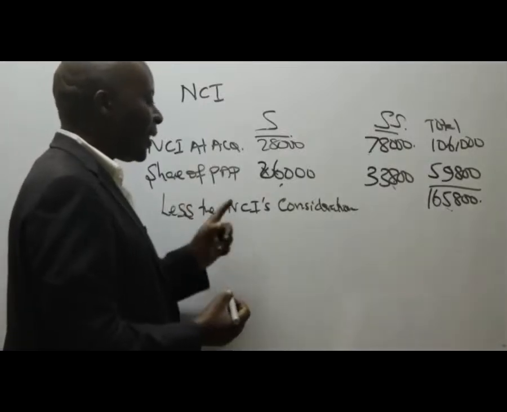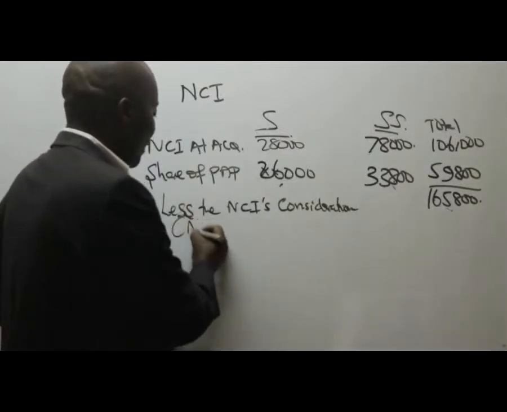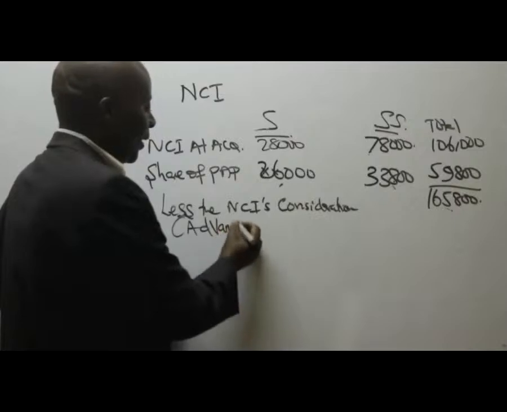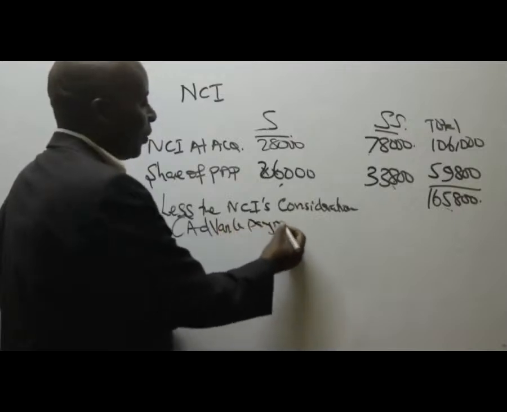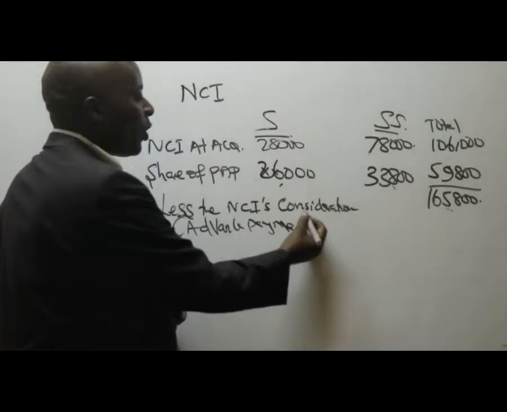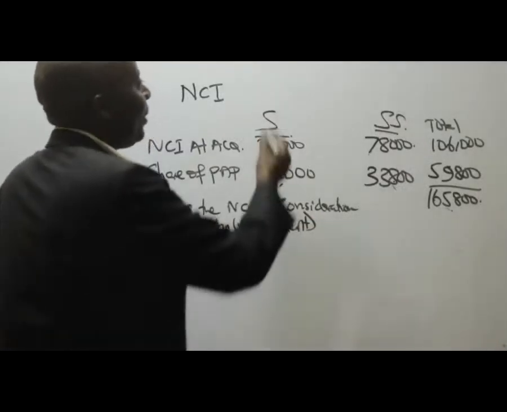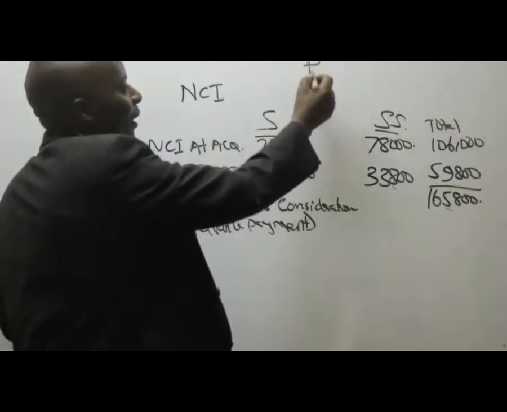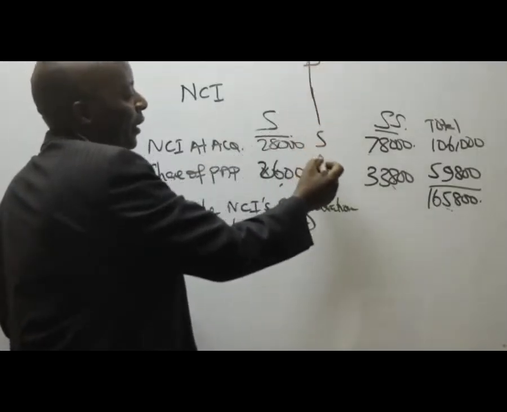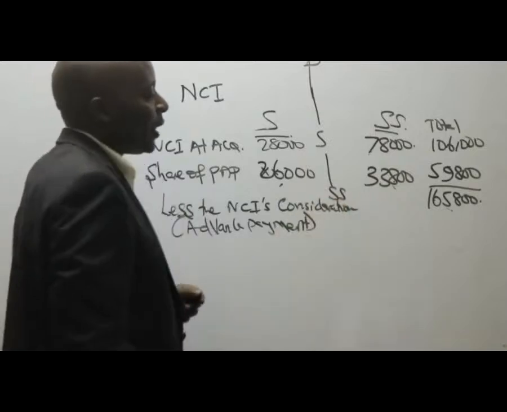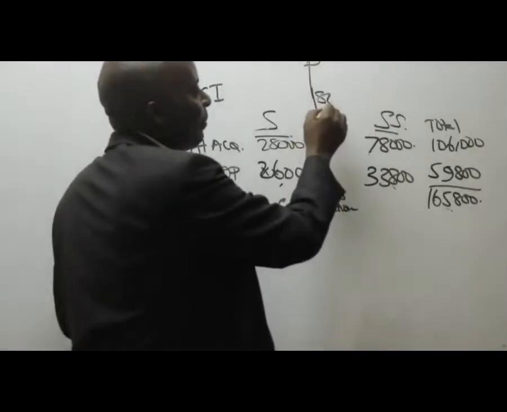You less the NCI's consideration, what we call the advance, like an advance payment. You'll be able to see this later. We take care of this to avoid double counting. Remember we had a P who bought S, and who went ahead and bought SS. So we had this 80%.